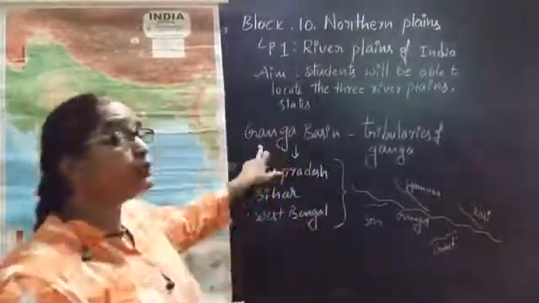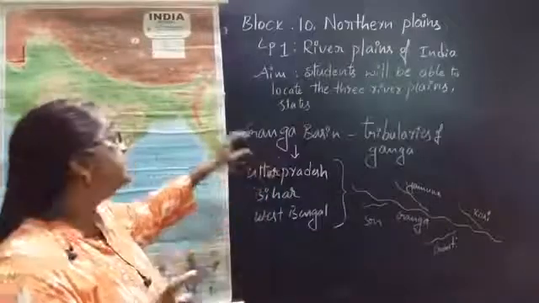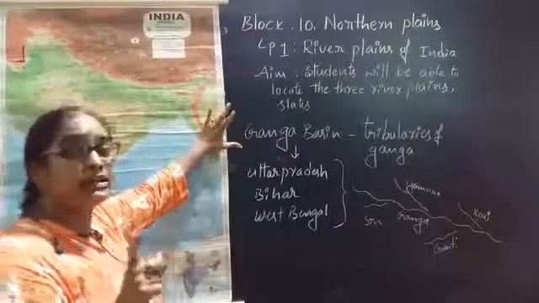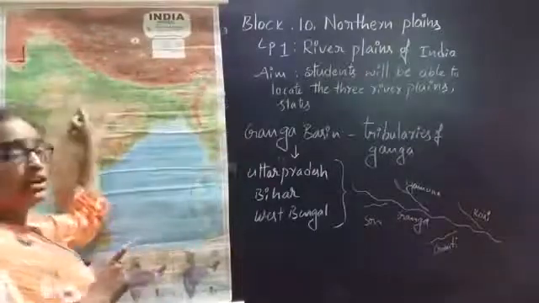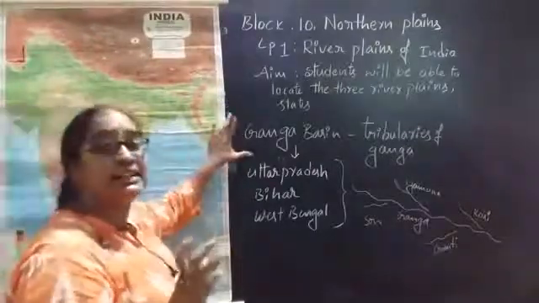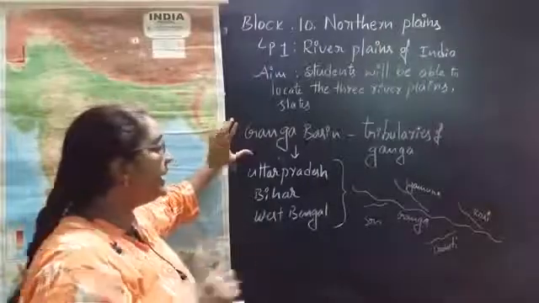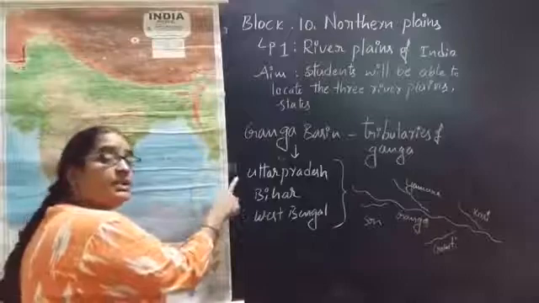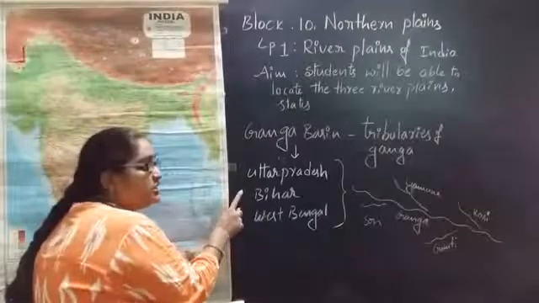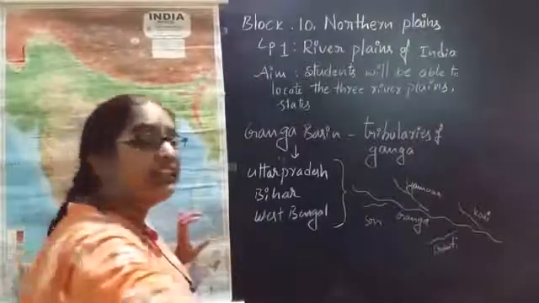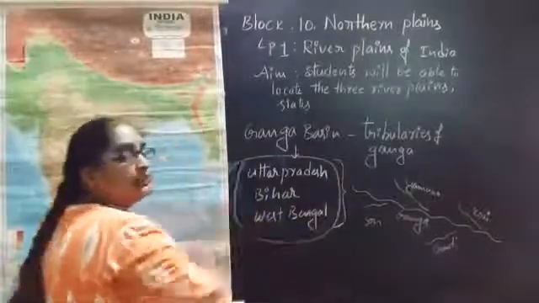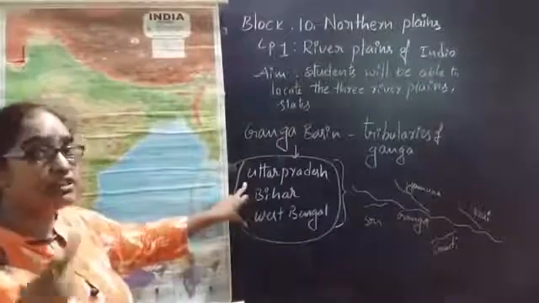Now we are discussing the middle part of the northern plains. What is the west part of the northern plains? Punjab and Haryana. Now we are discussing the middle part of the northern plains. Which states come under the middle part of northern plains? Uttar Pradesh, Bihar and West Bengal. And these three states are known as which river basin?